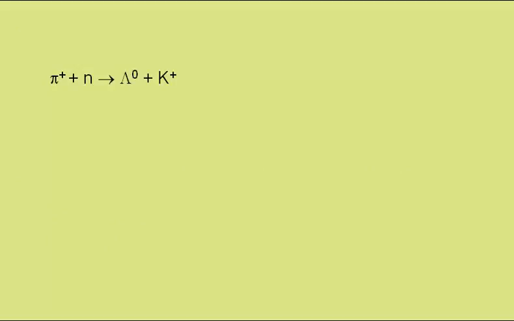In this interaction, a pi plus or pion plus plus a neutron becomes a lambda naught and a kaon plus or K plus. Looking at charge, the pi plus has a charge of +1, the neutron is neutral, the lambda naught is neutral, and the K plus has a charge of +1.